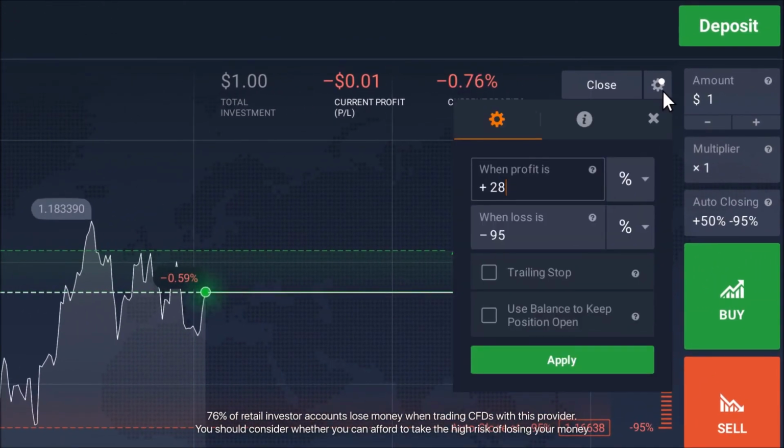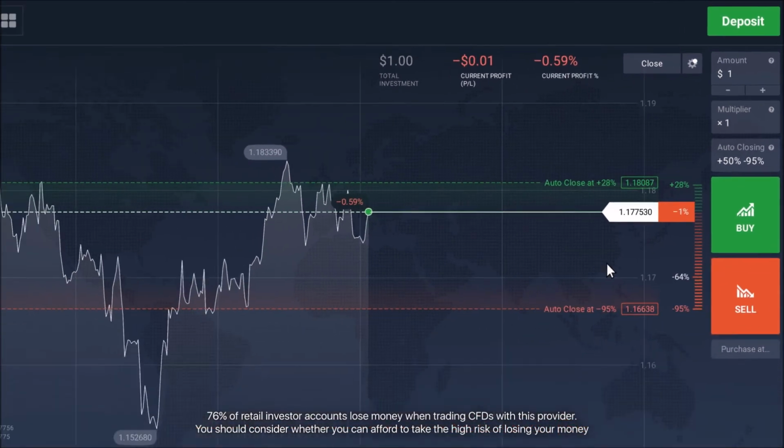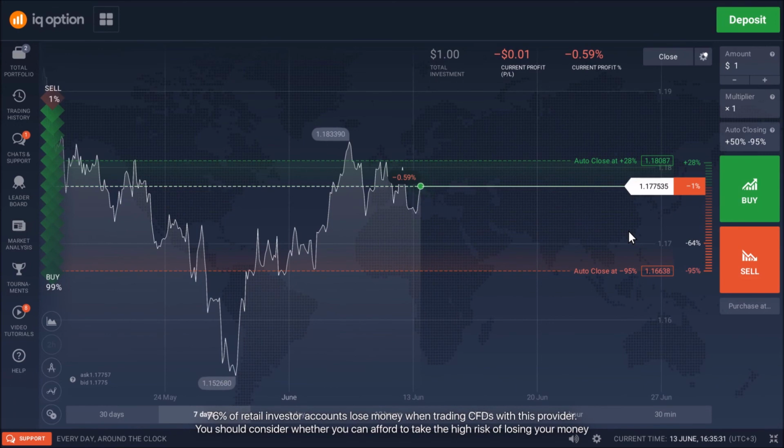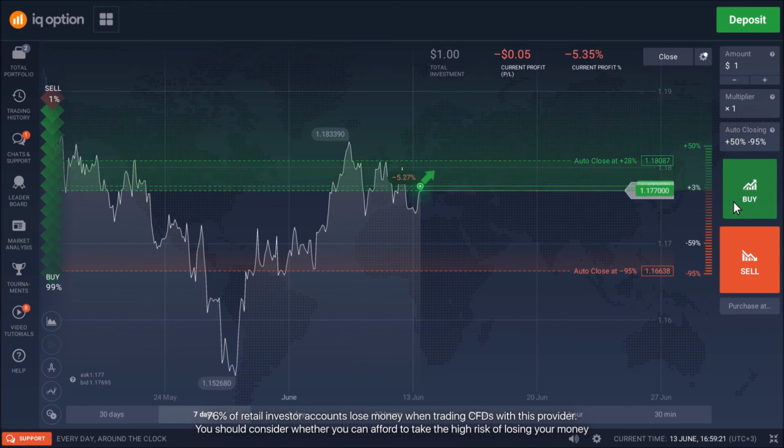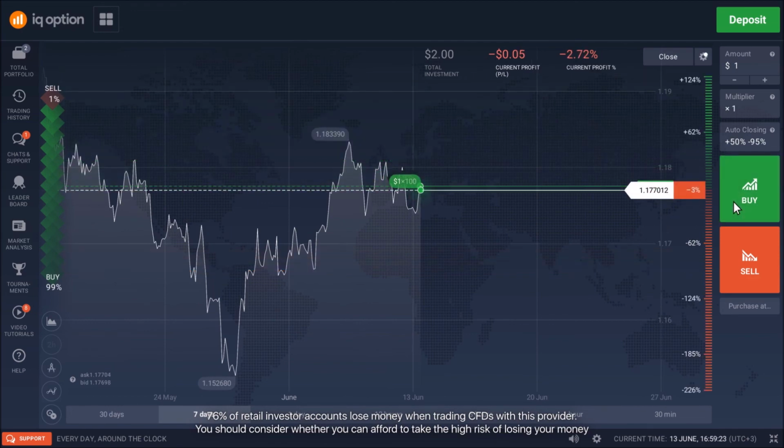When specifying the desired loss limit, you can also enable the trailing stop mode. The trailing stop mode automatically shifts your loss limit up or down as long as the asset price moves in the desired direction, so the position remains open. In case the price moves in an unfavorable direction, the loss limit will not shift. Please note that the settings will also be applied to any new position you open.